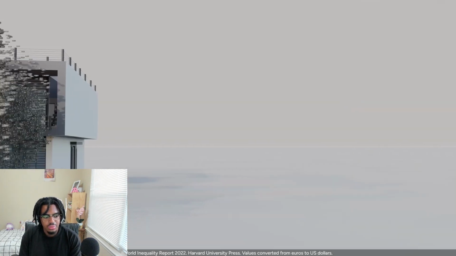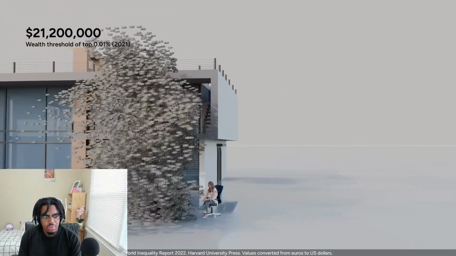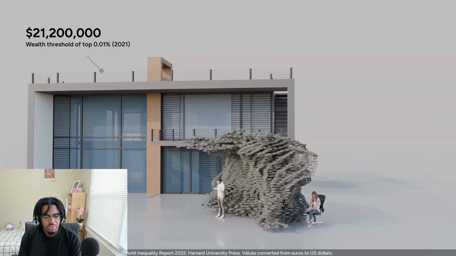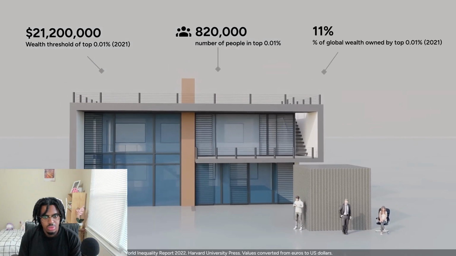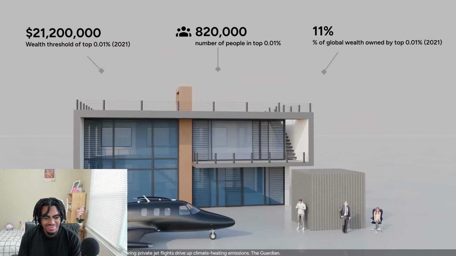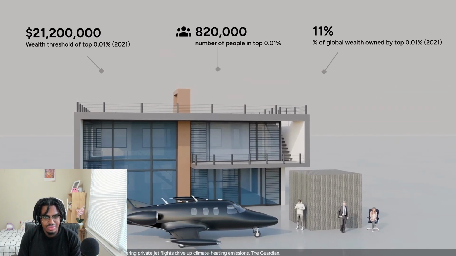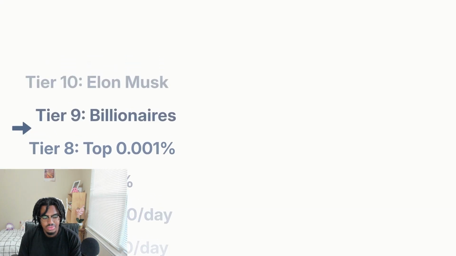To make it to the top 0.01%, you need a wealth of at least $21 million. There are about 800,000 people in this group, and they own 11% of the world's wealth. It's estimated that private jets are used by about 0.003% of the population, which would be about 30% of this group. That's a lot of people.